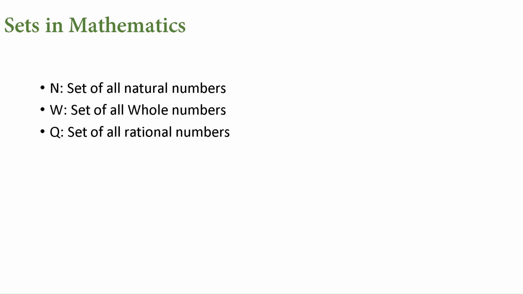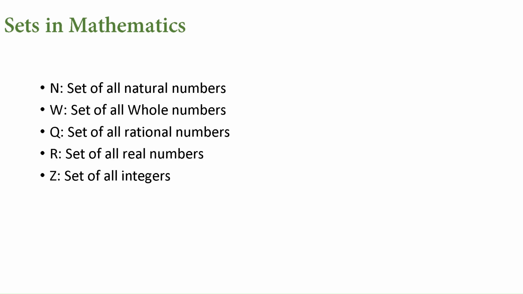Till this particular year, we were introduced to many sets in mathematics which we already know. Without knowing the concept of sets itself, we have been using those names. A few are natural numbers, which are represented with capital N. Here you can observe that all the sets are represented with capital letters. Next, W is for whole numbers, Q is for rational numbers, R is for real numbers, Z is for integers. Also, we have Z plus and Z minus. Z plus is for positive integers, and Z minus is for negative integers. In this way, we have so many defined sets in mathematics.